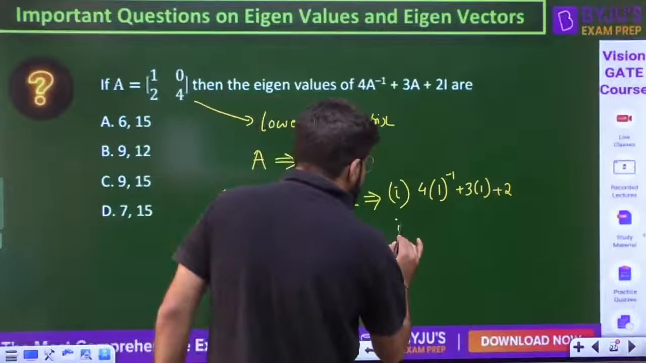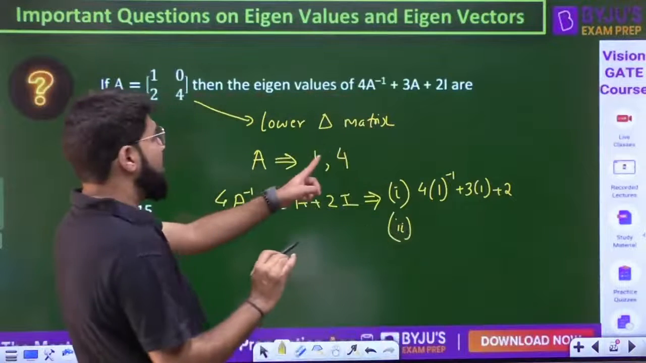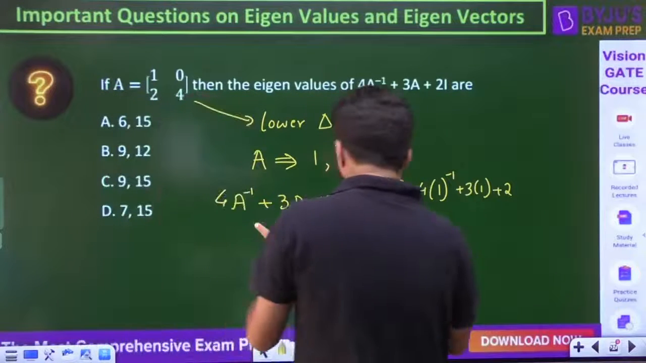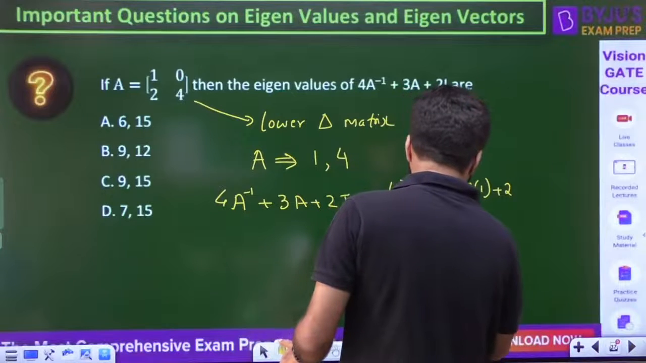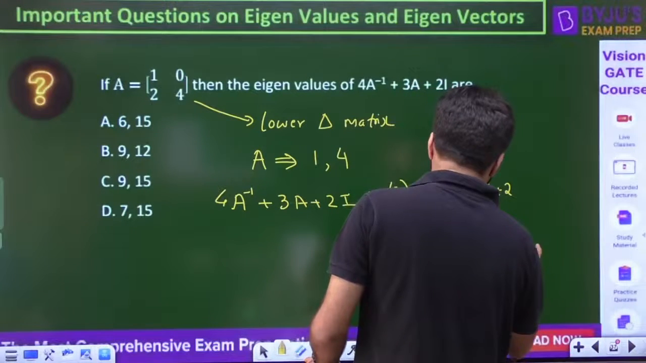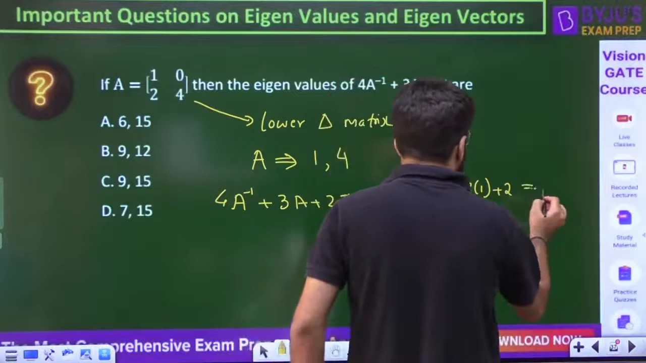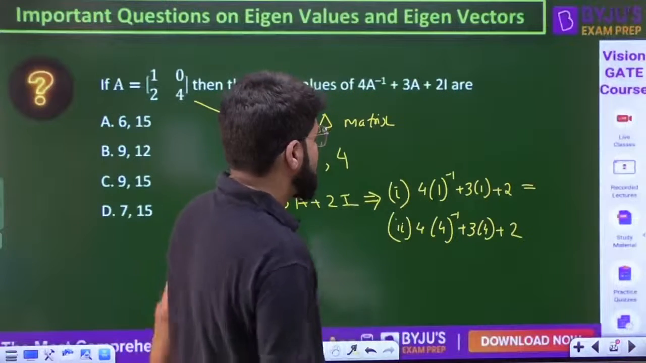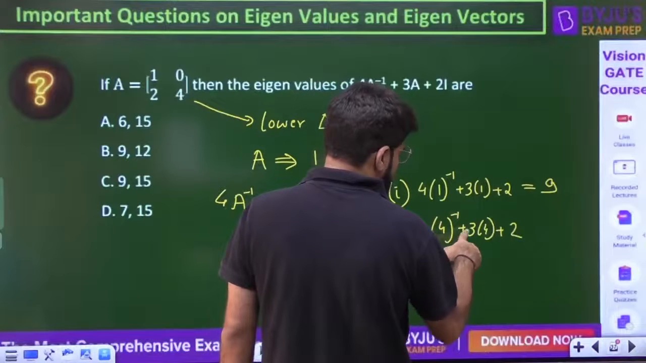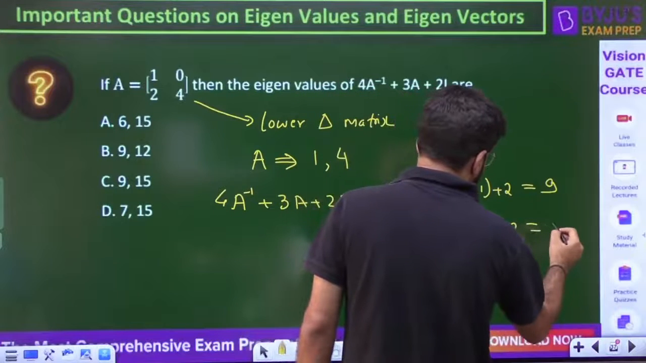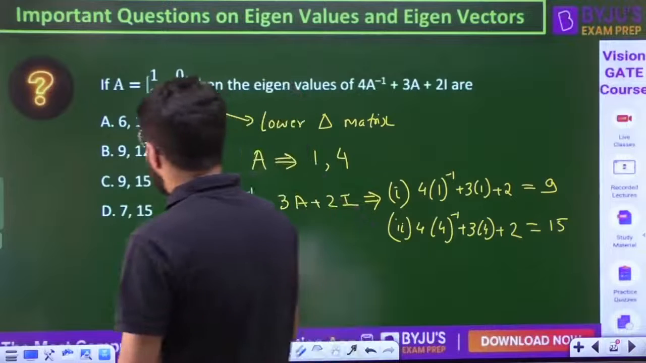And what is going to be the second eigenvalue? The second eigenvalue of A is 4. So for the given matrix, 4 into 4 inverse plus 3 into 4 plus 2. So this is 4 plus 3 plus 2, that is 9. And this one is 4 into 4 inverse, so 1 plus 12 plus 2, that is 15. My answer is 9 and 15.